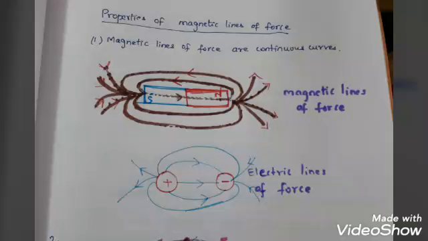Look at the other diagram, electric lines of force. They always start from the positive charge and terminate at the negative charge. They are not continuous curves like the magnetic lines of force. Even though they look similar, electric lines of force are not continuous.